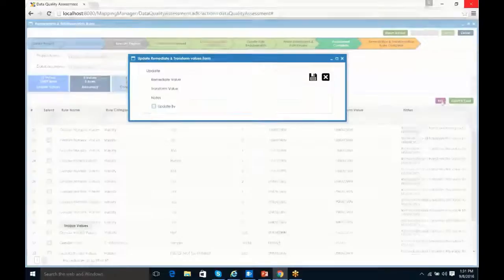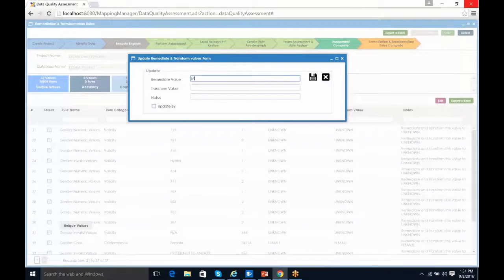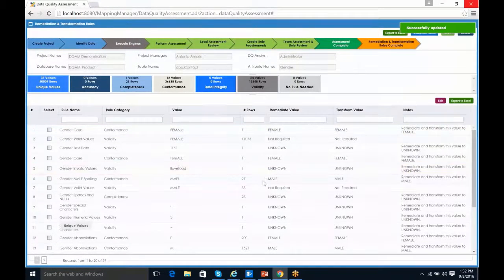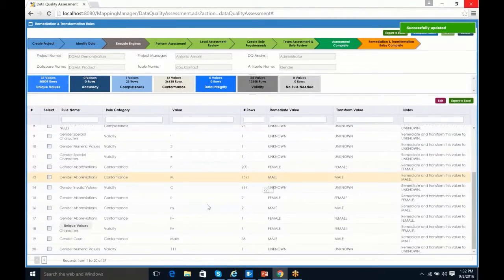Okay, so we'll edit those. And again, I'm going to say these should be uppercase male, and then I'm going to say remediate and transform this value to male. There we go. So again, I'm communicating to the developer that they're going to create a remediation rule to fix this specific data. Now we should have something assigned to everything. It looks like that's correct.